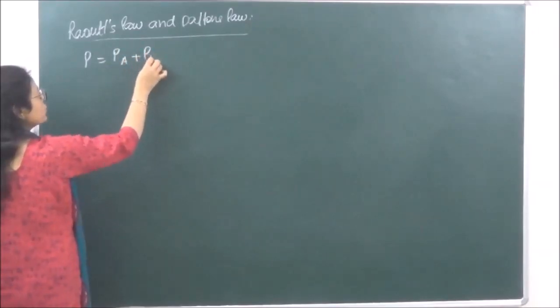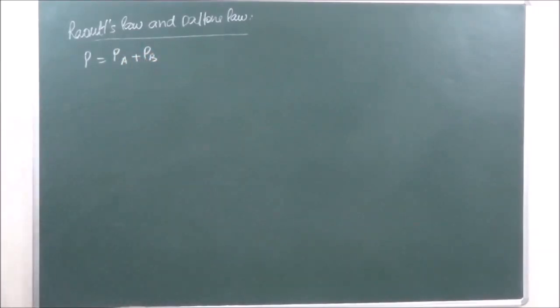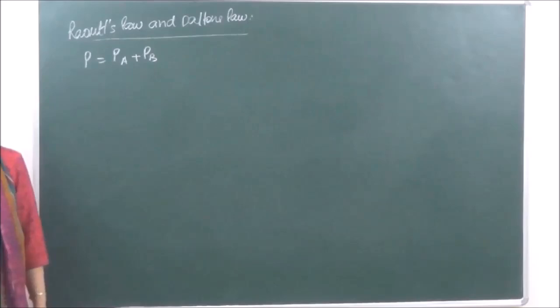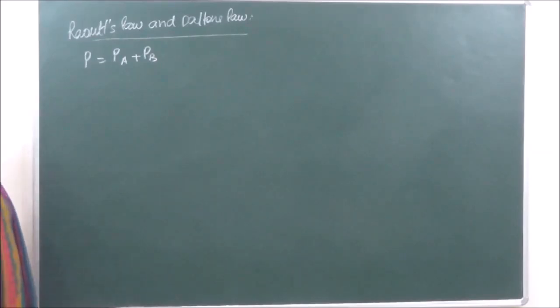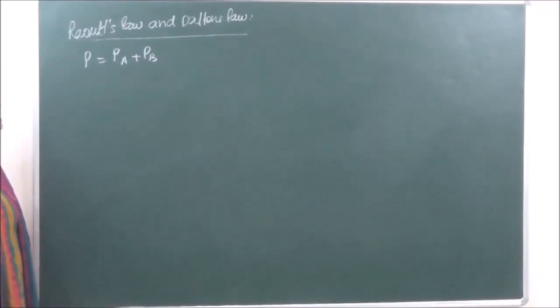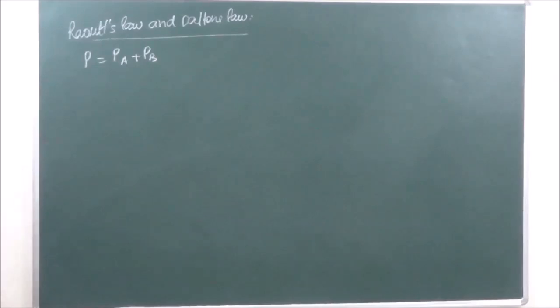If there are two components or two gases, Dalton's law of partial pressure is only for gases. So, Dalton's law of partial pressure says that if any container contains more than one gas, then the total pressure exerted by the mixture of the gases is what? It is a sum total of the partial pressure of each gas. That is what Dalton's law says, right? And Raoult's law also says the same, but over here he is taking the vapor pressure into consideration. Okay, so when we combine both the laws, we get an expression.